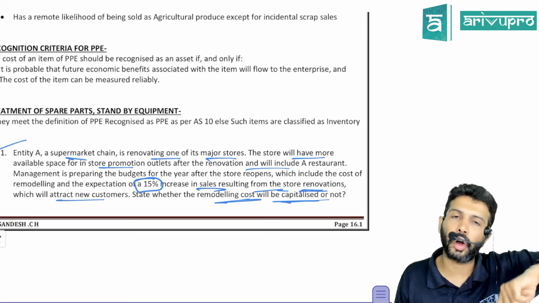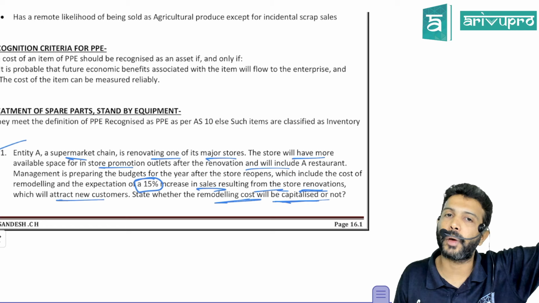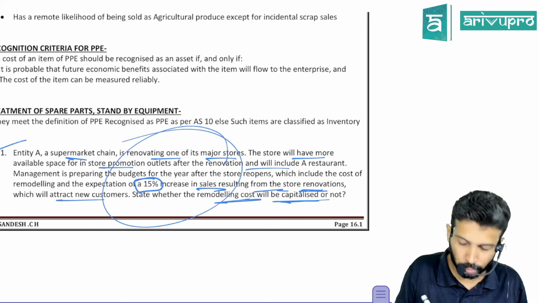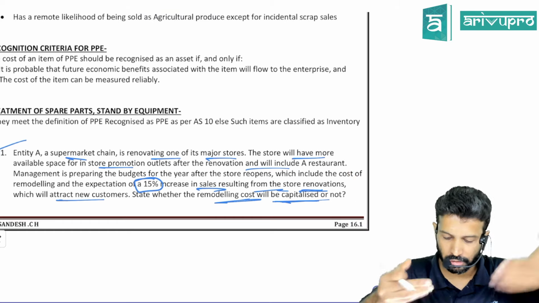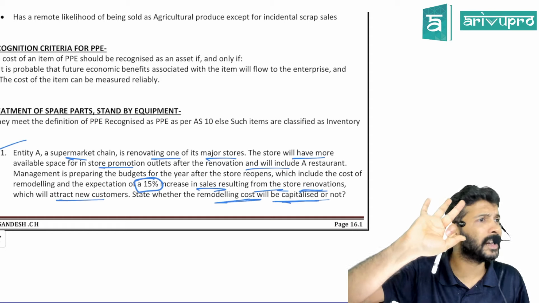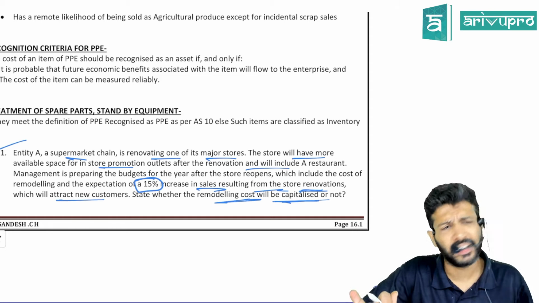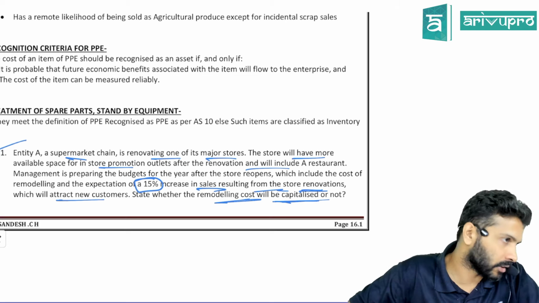If you want to call it PPE, the first criterion is that it should be a tangible asset. Can you see it? Yes. Second, used in the production of goods or rendering a service. Here you're using the supermarket to sell your goods. It should be used for more than 12 months. Obviously, a supermarket chain is also a building. Will the building last for more than one year generally? Yes. So are all the characteristics of PPE getting satisfied? Yes.